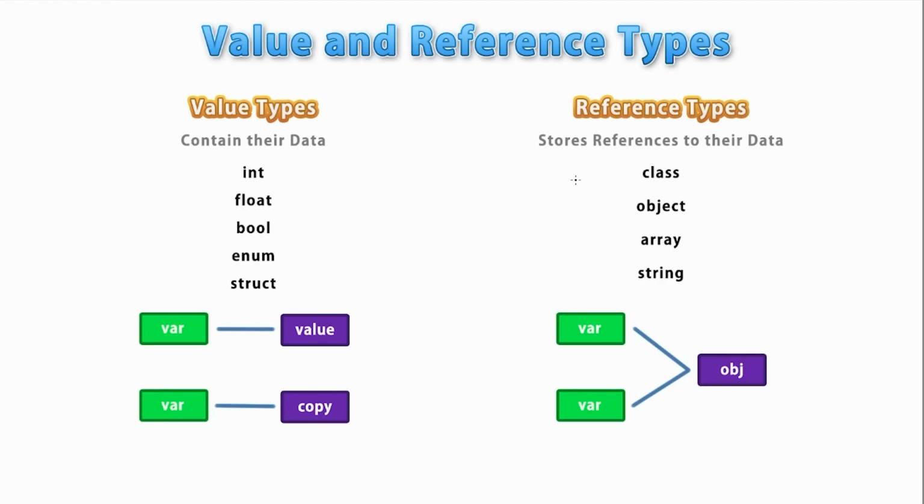So in C# you have several types, and mainly they are either value types or reference types. Reference types store references to their underlying data, whereas value types contain that data directly. Some examples of value types are the simple types like int, float, bool, and so on. These are all value types. And for reference types, these are things like class, object, arrays, and strings. However, importantly, struct is a value type.